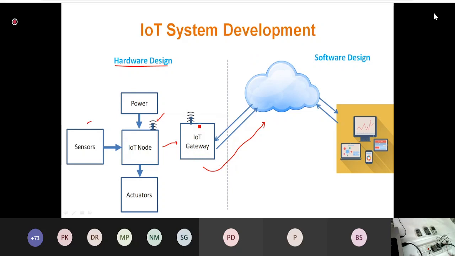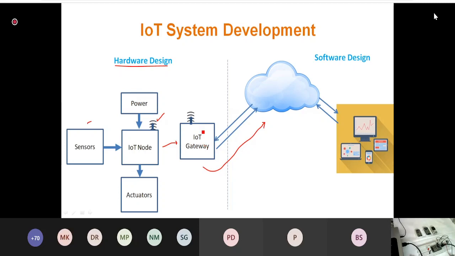This gateway will act as your server, and directly whatever your apps are there, or front end software, will fetch data from your server itself. Okay, I hope you are understanding this one.